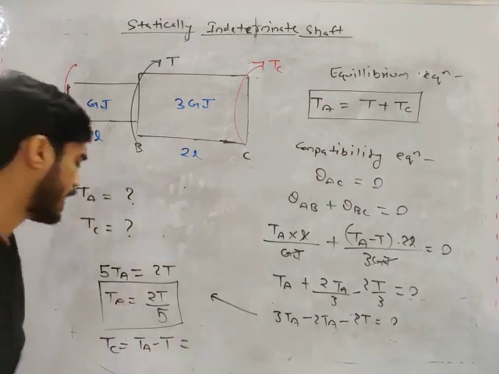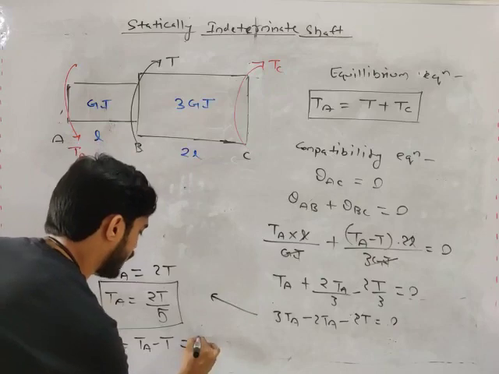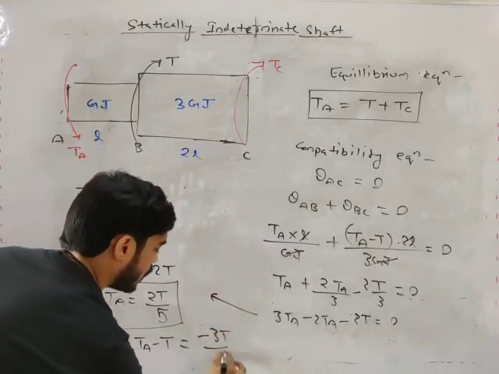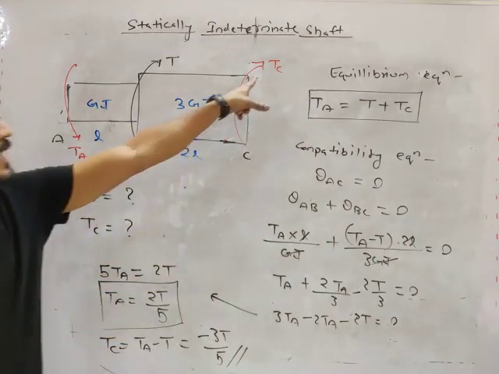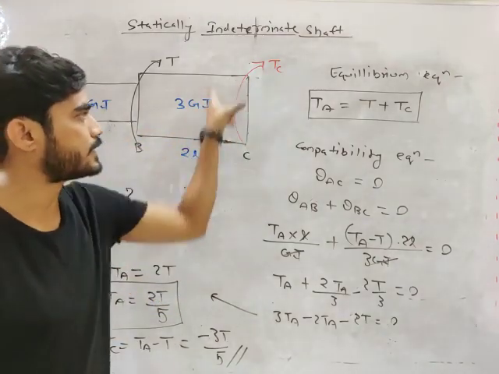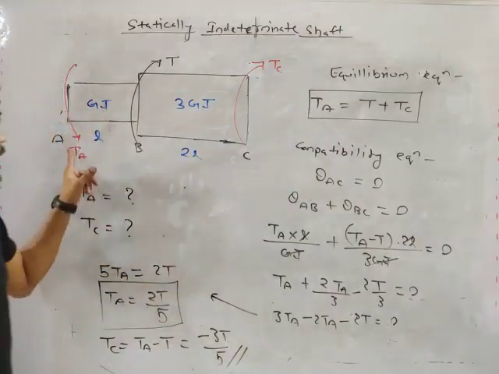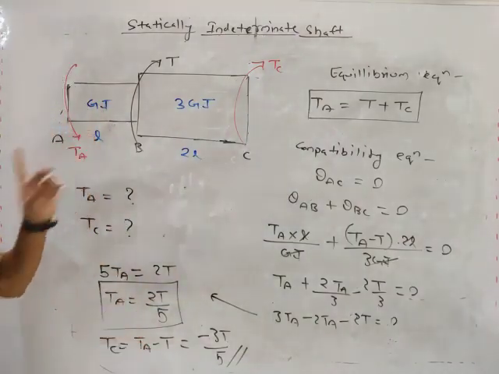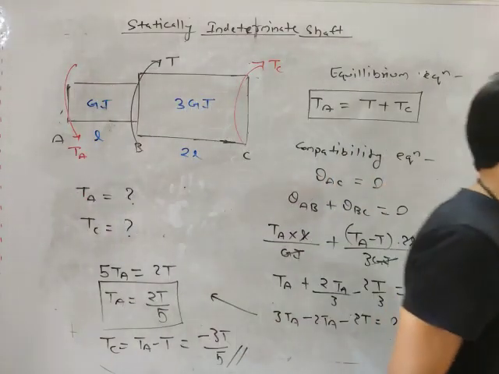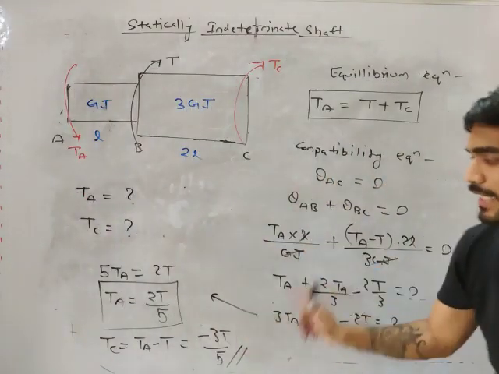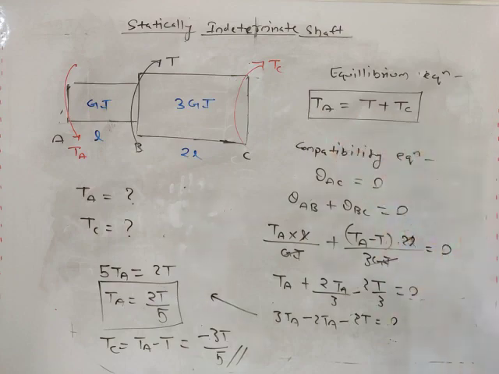If TA is 2T by 5, then TC will be minus 3T by 5. TC is negative, which means the direction of TC is wrong. TC should be like this. TA is positive, which means my direction of TA is right. But TC is negative, which means my direction of TC is wrong, my friend. So do you understand how you can calculate TA and TC?